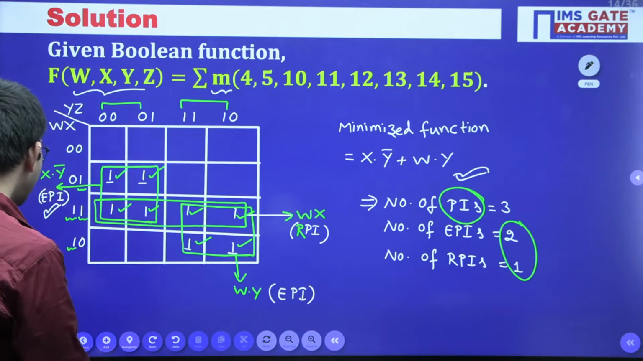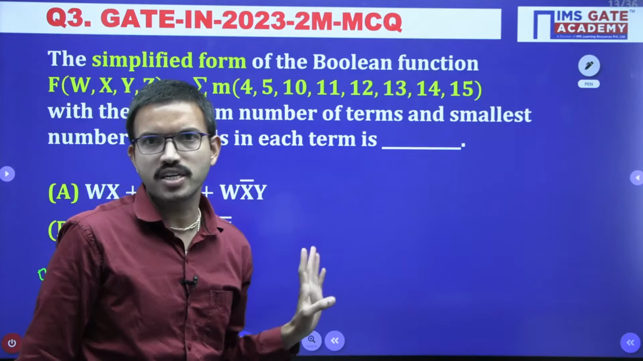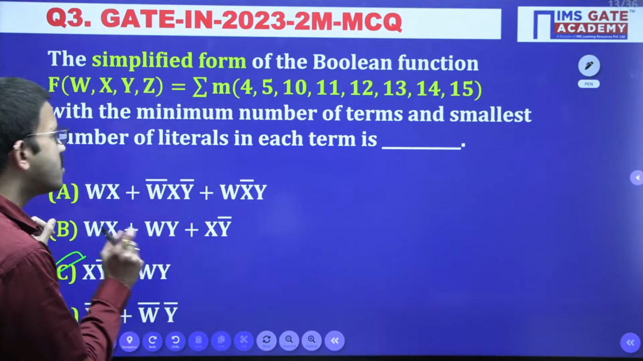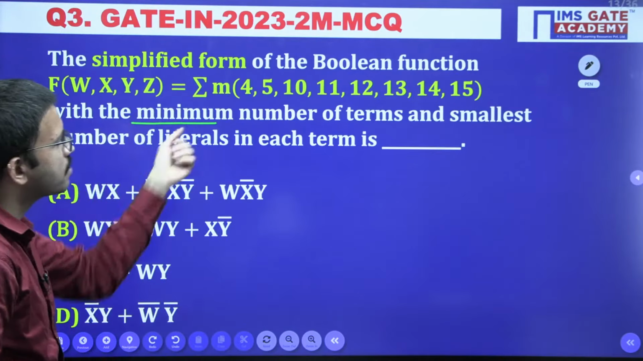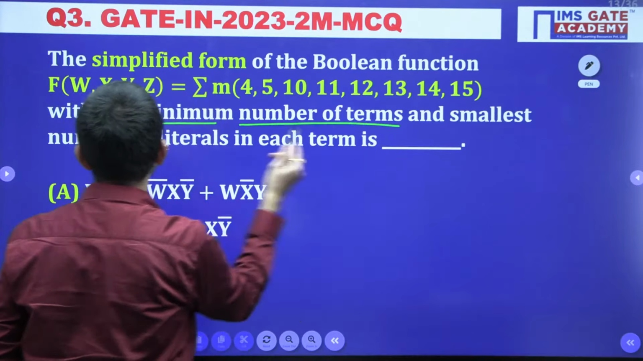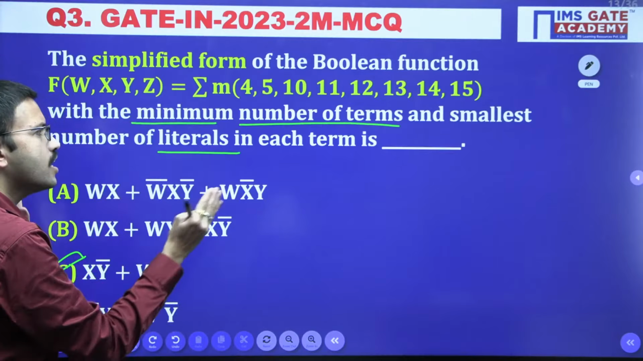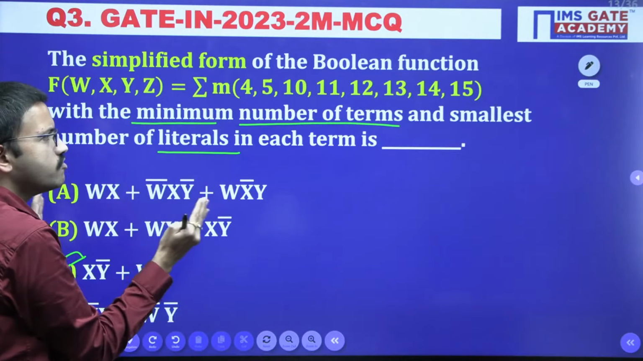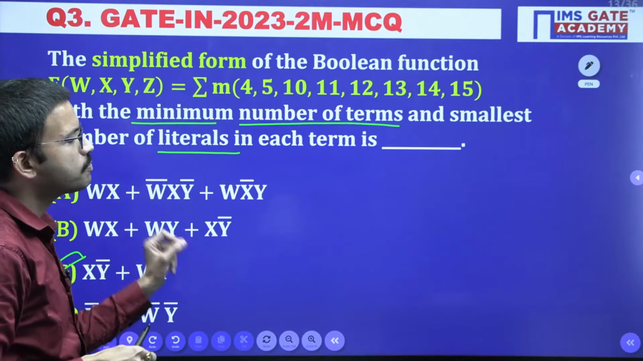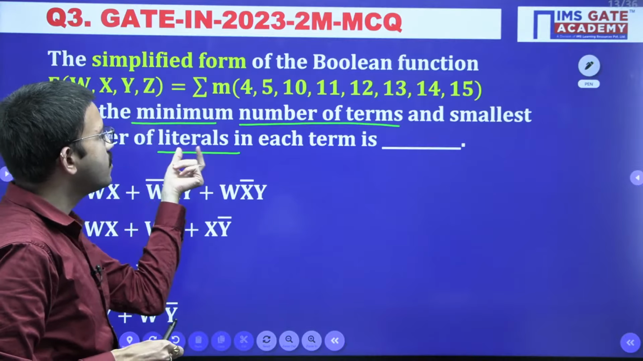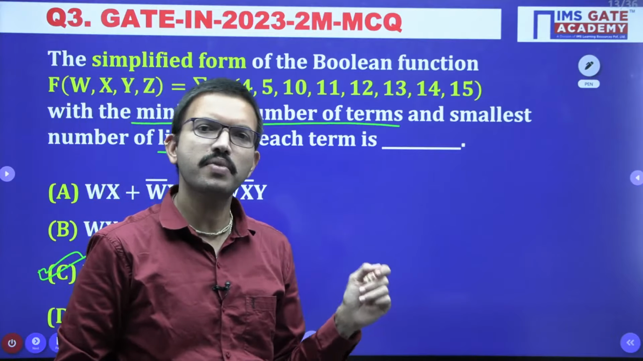So this is the question asked for the instrumentation branch in 2023 for 2 marks. This question is MCQ. Obviously one option will be correct, and when you read the question, they asked with respect to the minimum number of terms and the smallest number of literals. Whatever the minimized function you are having, try to get the function which has the least number of terms, and in the individual term also, based on the possibility, try to minimize the number of literals. A literal is nothing but the variable either in its normal form or in its complement form.